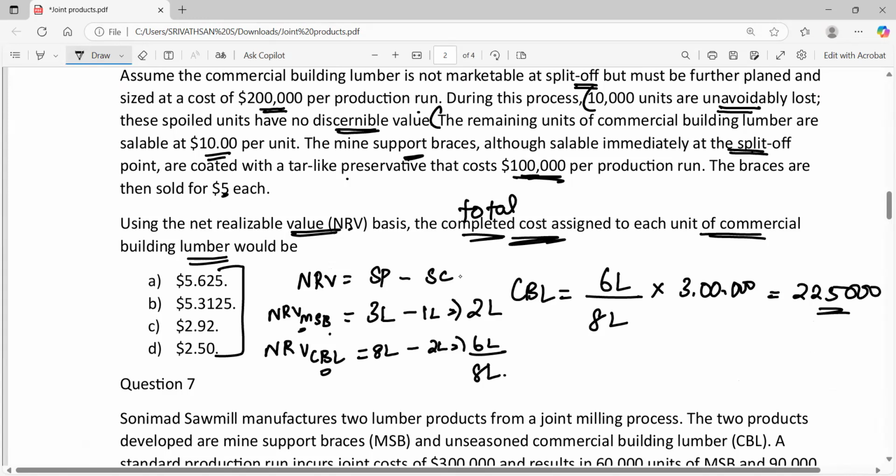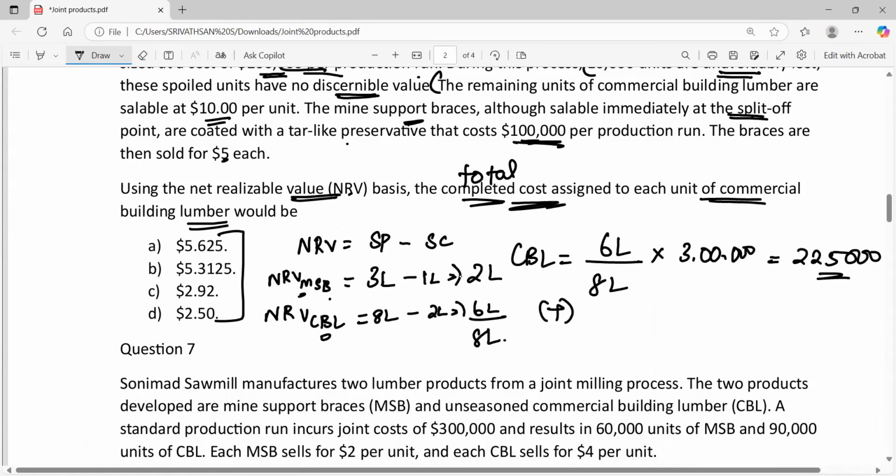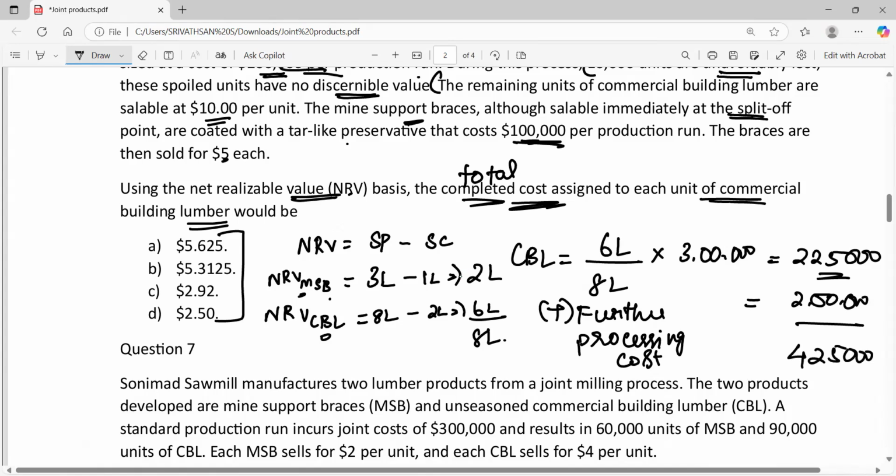On top of this, for producing product CBL, we have incurred another 2 lakh rupees. Product CBL is not marketable at the split off, but must be planned and sized at a cost of $2 lakh per production run. So the further processing cost is 2 lakh rupees for CBL. 2,25,000 plus the further processing cost of 2 lakh, the total cost of CBL is 4,25,000.